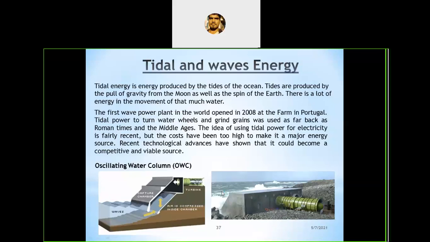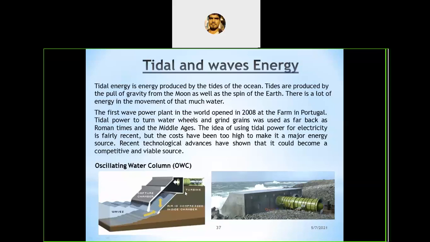The tide basin is formed, which is separated from the sea and dam. It is not in the dam or sea, that basin should be separate. And the difference in the water level is obtained between the basin and the sea. The constructed basin is filled during the high tide. A basin means a separate water collecting zone, where the tides move very fast and rotate the turbine, and the water is collected in the basin.